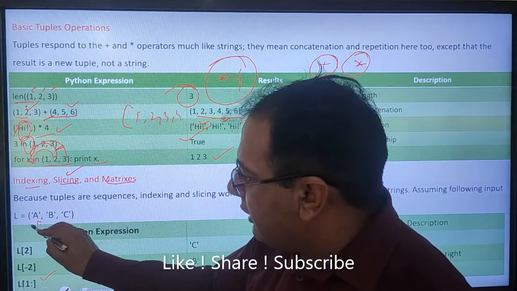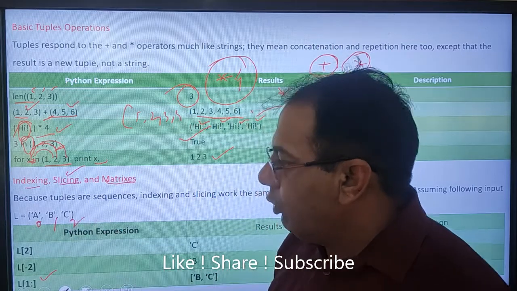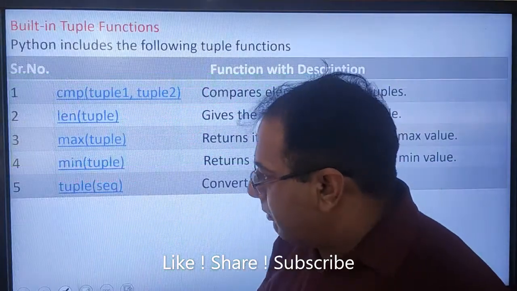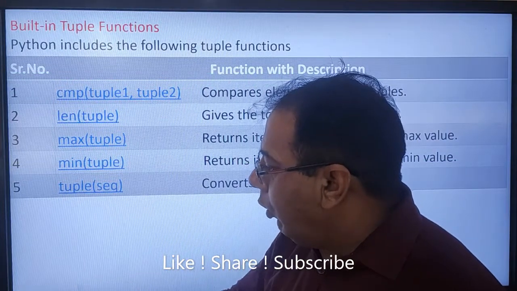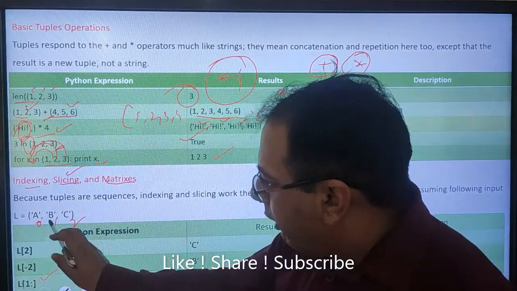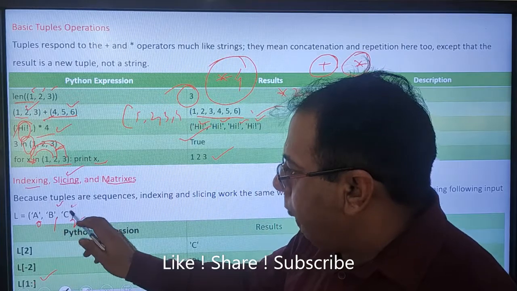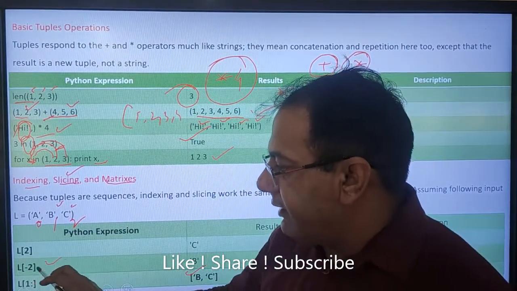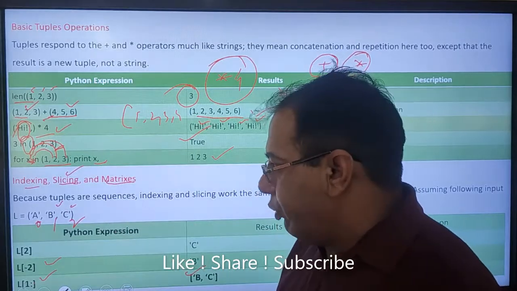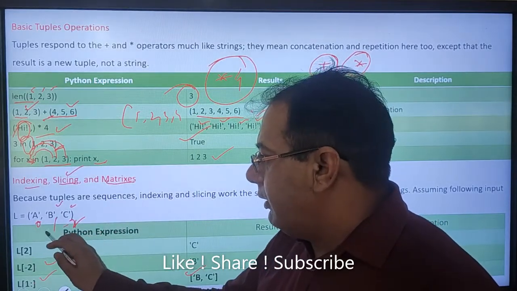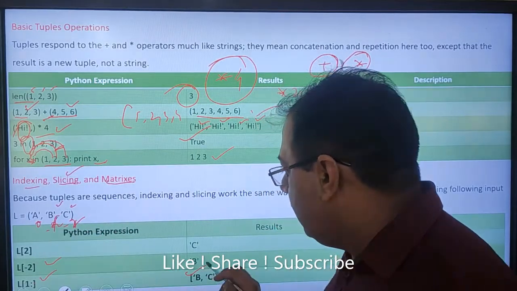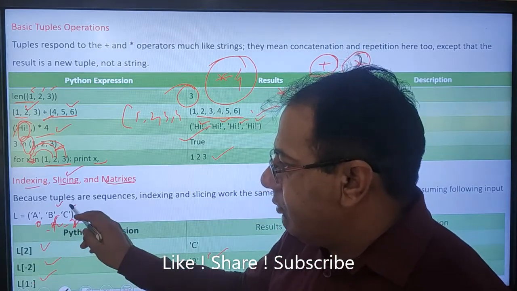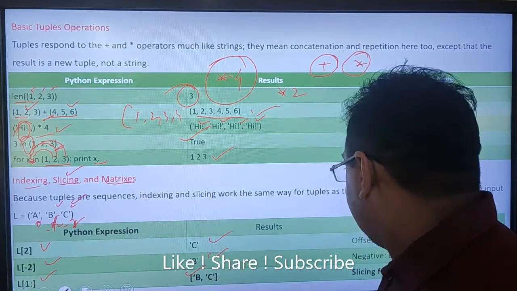Here this is the zeroth index, this is 1 and 2. If I write 1 colon, it will print all the elements, like B, C. If I use the index -2, it means from backward, -1 or -2, B will be there. If I print the second index, then this will be printed like this.